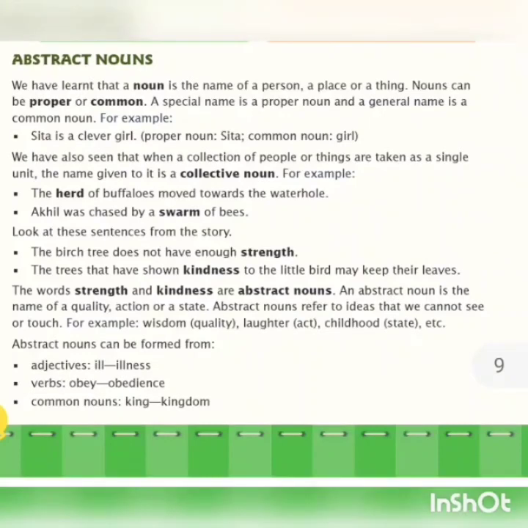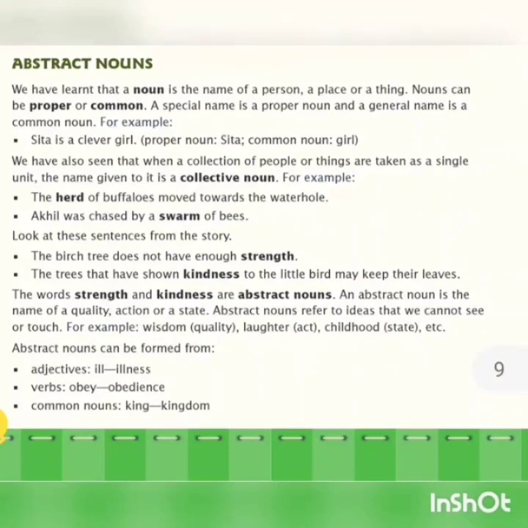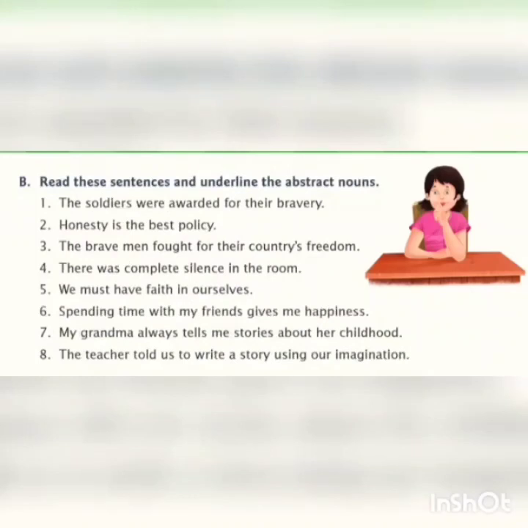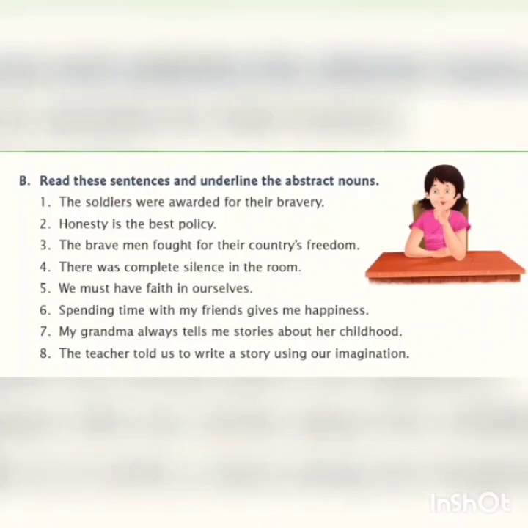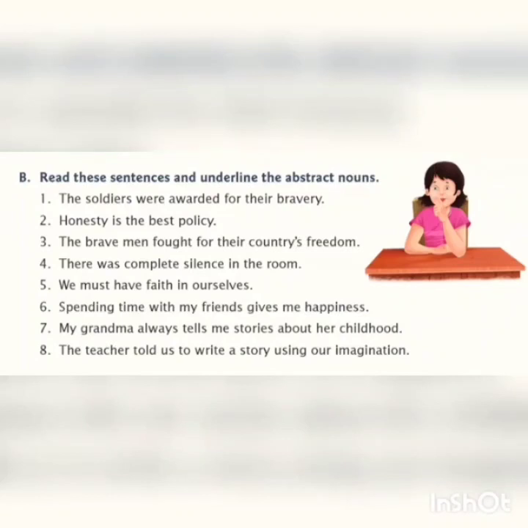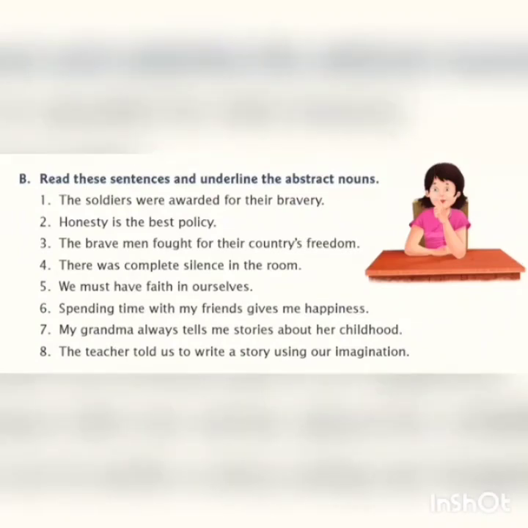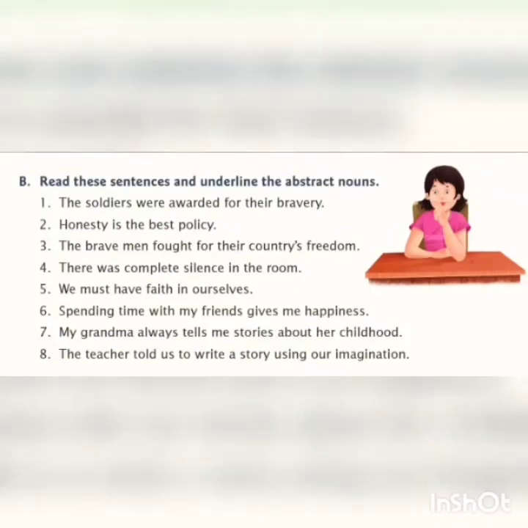Okay, children, I hope you all have understood the abstract nouns well. Now, let's solve the exercise. Okay, children, now let's read the heading. Read these sentences and underline the abstract nouns. Now, the first one. The soldiers were awarded for their bravery. Now, can you all tell me the abstract noun over here? Yes, bravery. Second, honesty is the best policy. Now, honesty. Yes, very good.